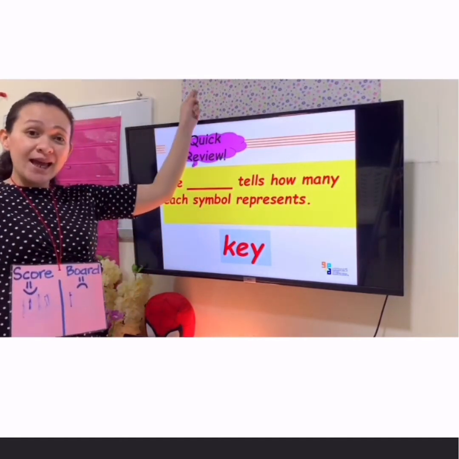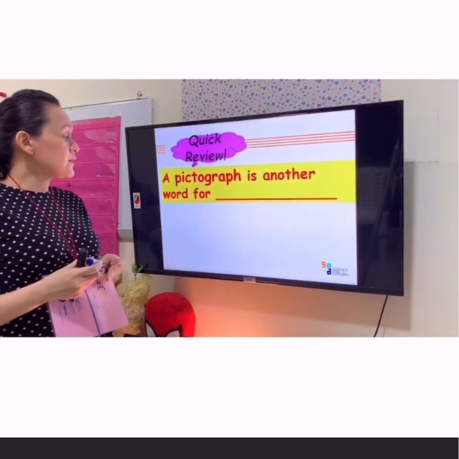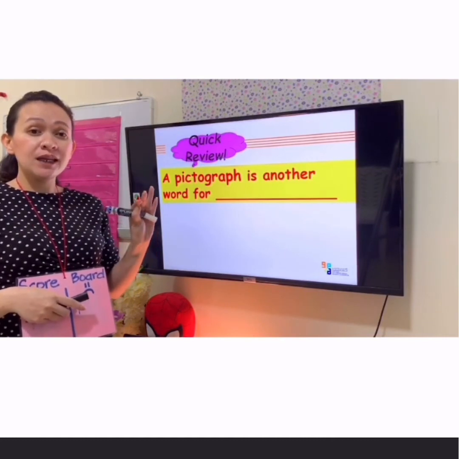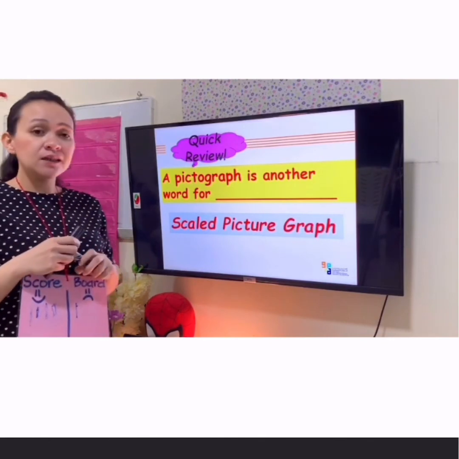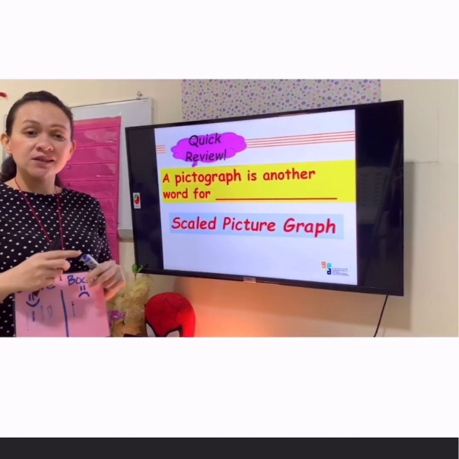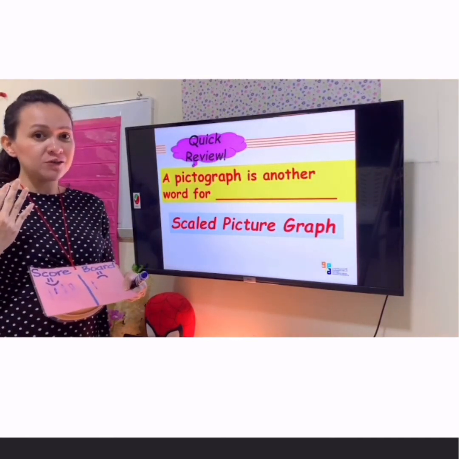Oh yeah. Now let's move to the last one. A pictograph is another word for blank. 5, 4, 3, 2, 1. The answer is scaled picture graph. That's great. So for today's lesson, you have 4 smiley face. So you are doing good.